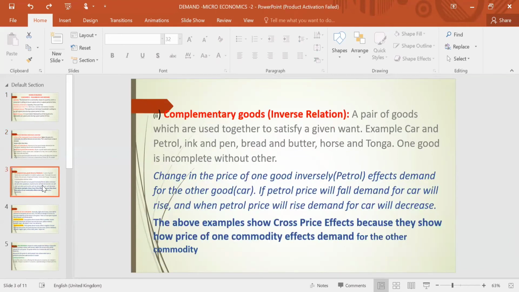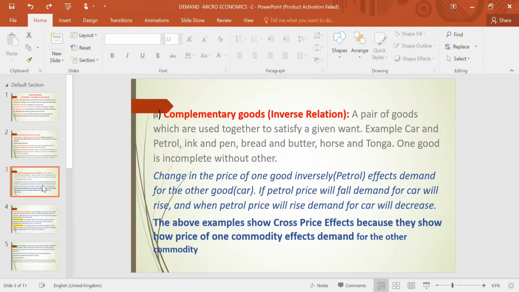Let us come to the next topic, that is complementary good. Complementary good has inverse relation. First of all, we should know what is the meaning of complementary good. Complementary goods are a pair of goods which are used together to satisfy a given want. Example, car and petrol.